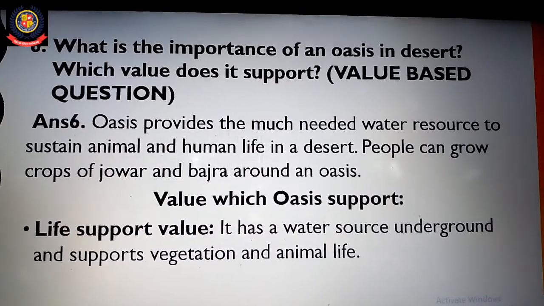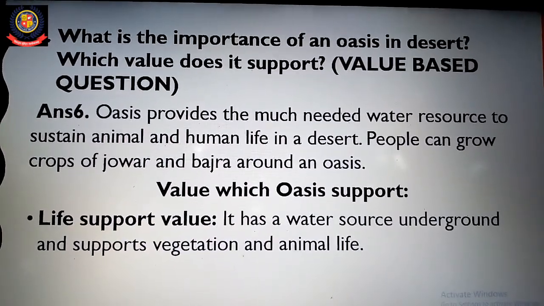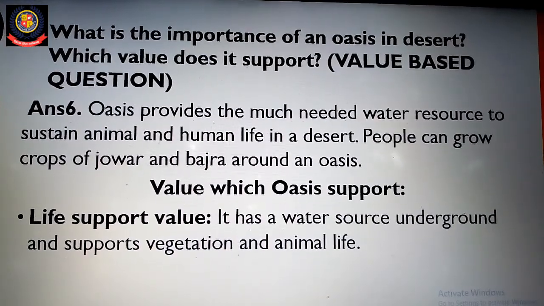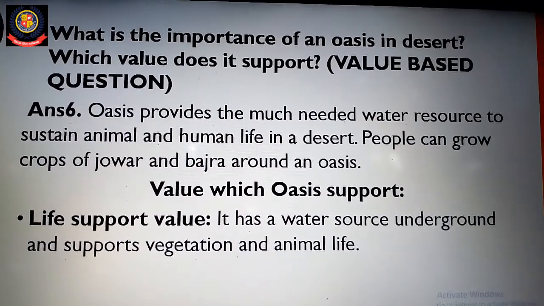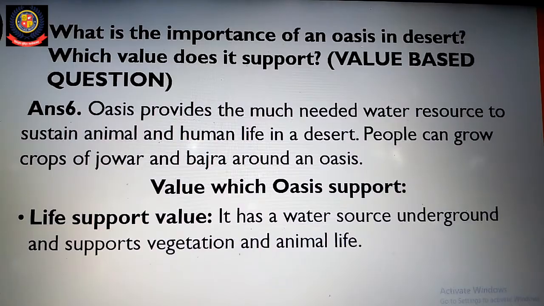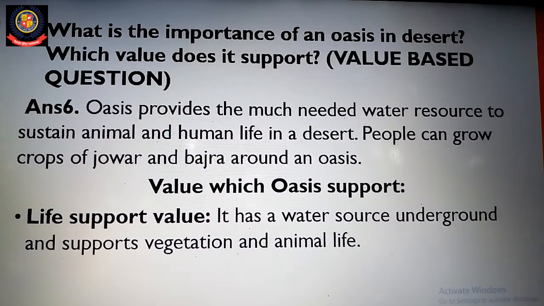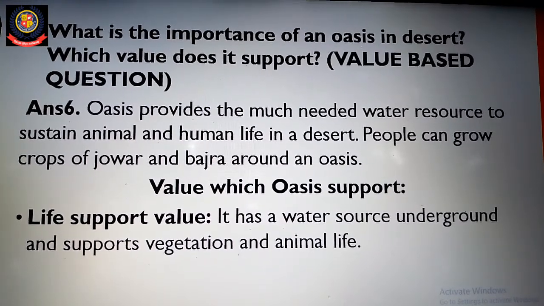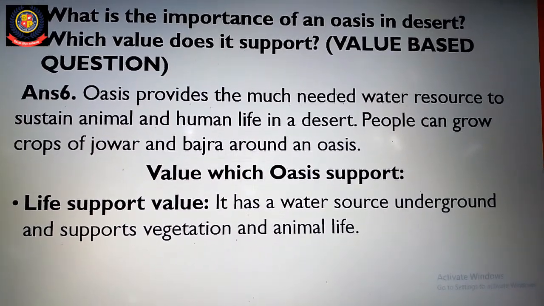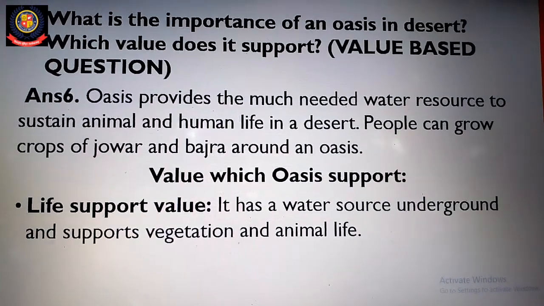So students, as I have explained you that there are some places in the desert where the underground water comes up to the surface and form pools. So such fertile area is called an oasis. So the oasis provides the much needed water to sustain animal and human life in a desert, right? People can grow crops of jowar and bajra around an oasis, right?